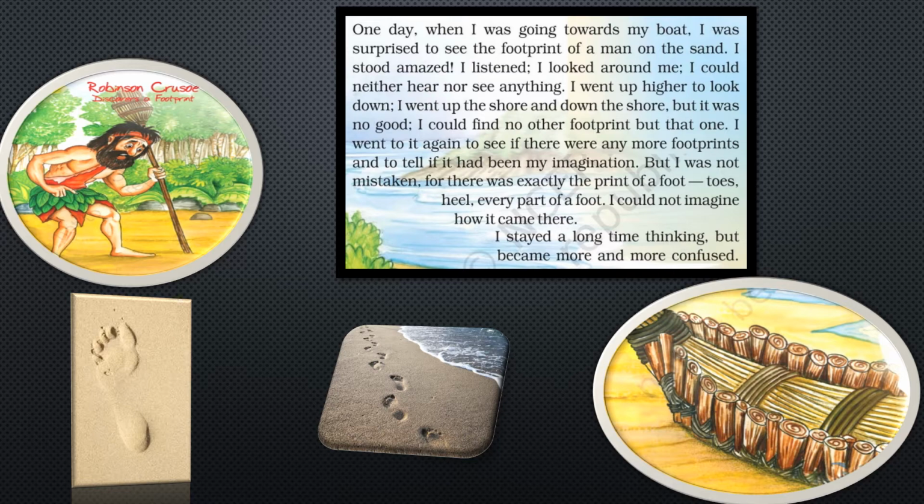He went up higher to look down. He went upside and he also looked down. Oh, somebody is there behind the trees, behind the land, anywhere. But nobody was there. He went to the shore. Shore means the side of the island. There also he looked, but it was nothing. There was nobody. He could find no other footprint, but there was exactly a proper footprint. Toes, heel, means every part of a foot, the full foot can be seen there.